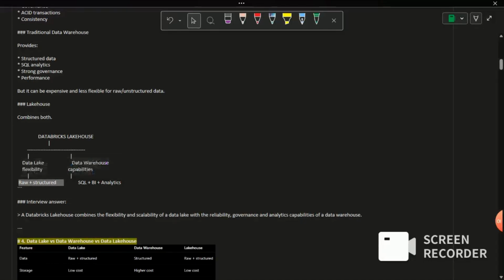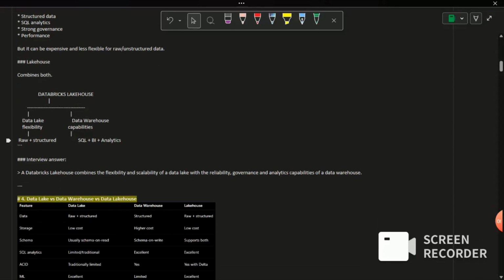It will support structured and unstructured, plus it will also support semi-structured, whereas the data warehouse will support only structured data.